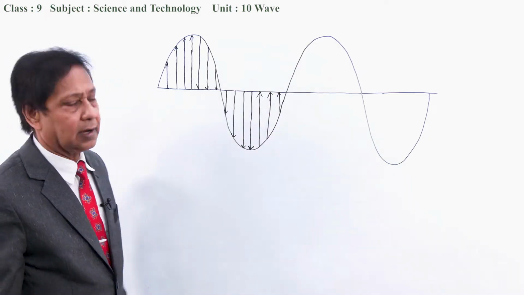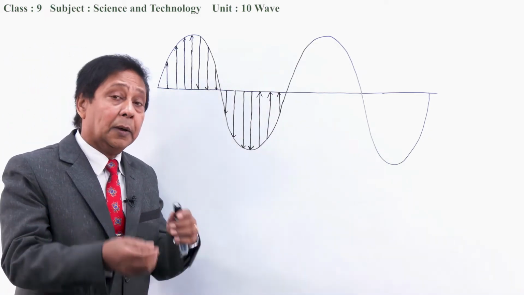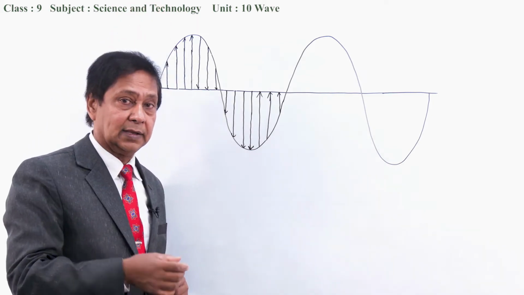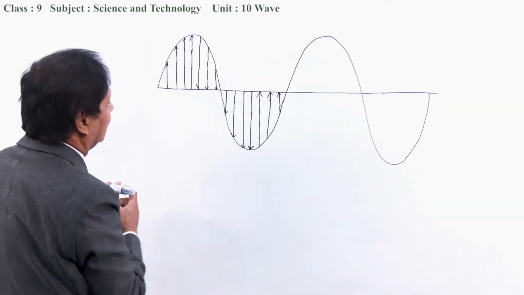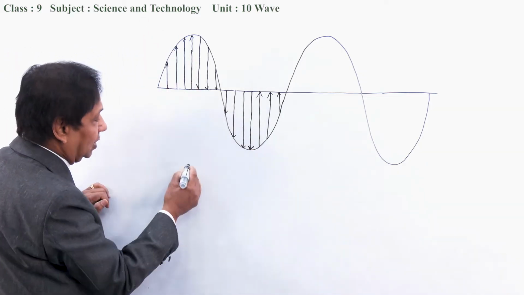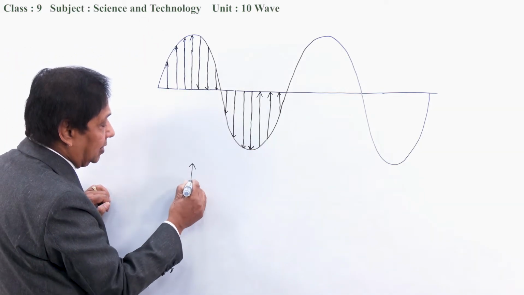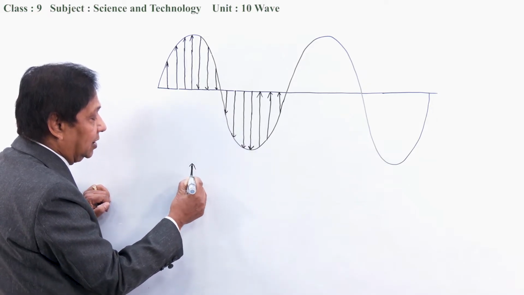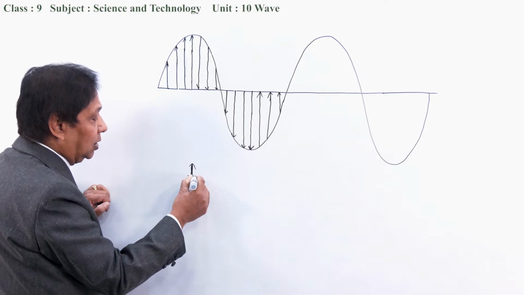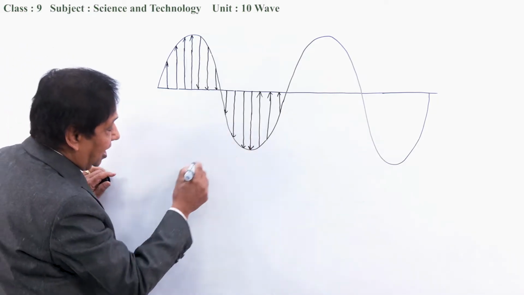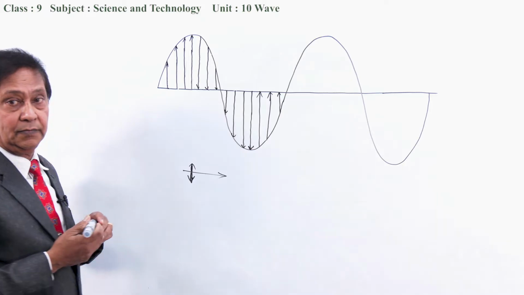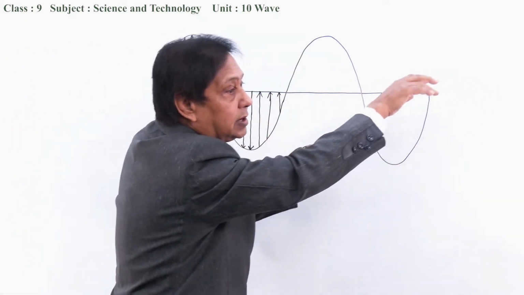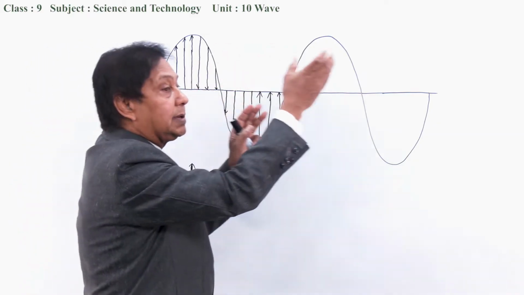What is the conclusion? The conclusion is very simple. Particles are moving up and down only. Yes, you have to notice this. Particles are moving just up and down only this way. Some particles are moving up and some particles are moving down. The same particle moves up and down only. But the wave is traveling towards this direction. The wave is moving towards this direction. The ripple of water is moving towards this direction, carrying energy from this place to that place.